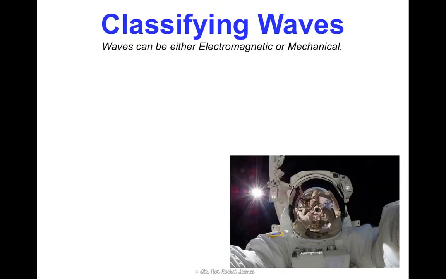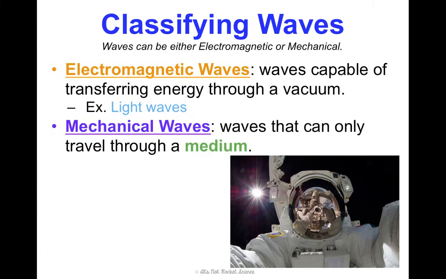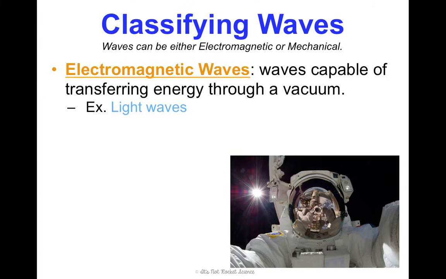So we can put waves into two general categories of classification. We can say that waves are either electromagnetic or they are mechanical. Electromagnetic waves are waves that can transfer energy through a vacuum. So we're talking about waves that don't need any matter to travel through. They can travel through outer space. This is how light waves are. Light waves are electromagnetic waves.